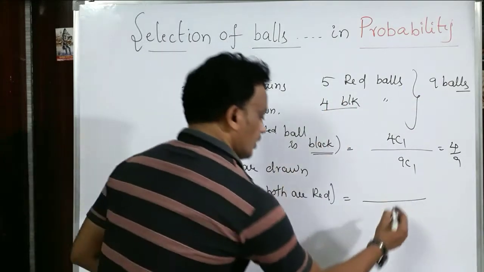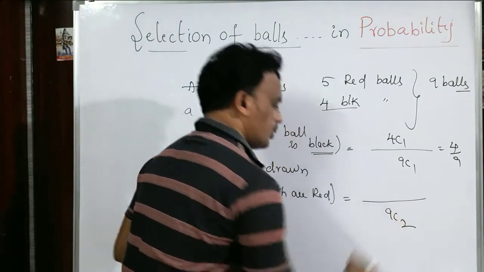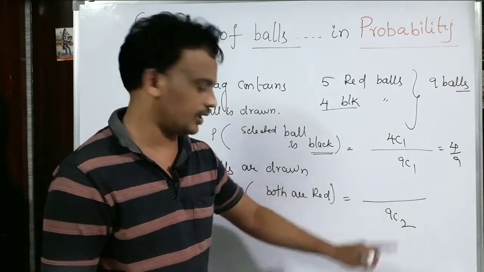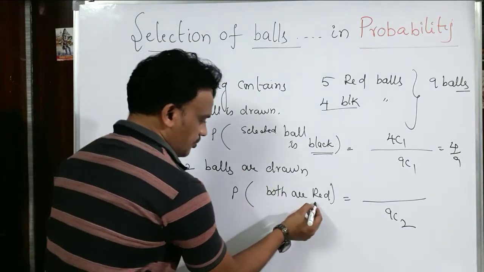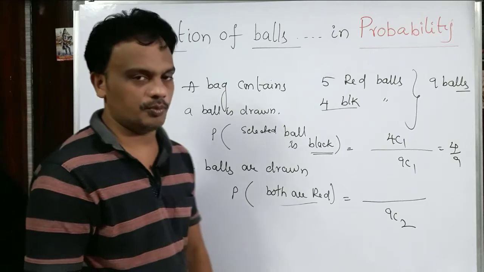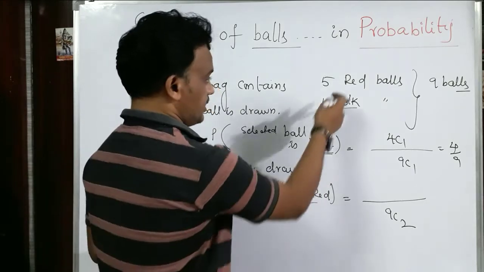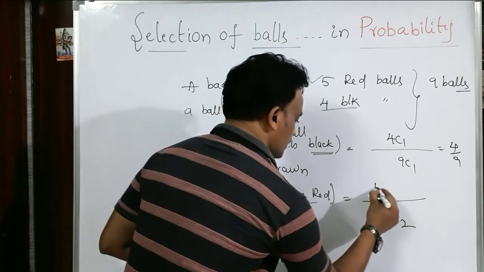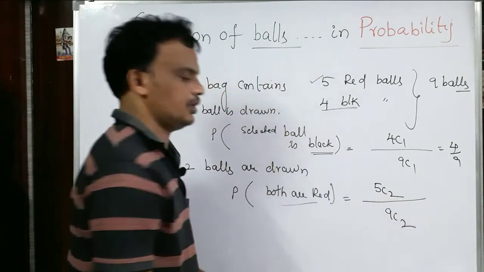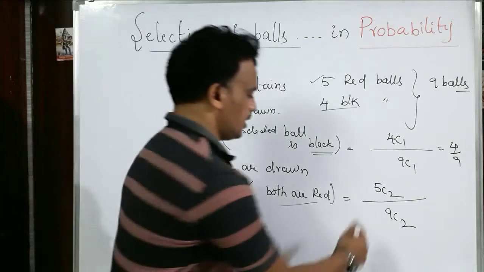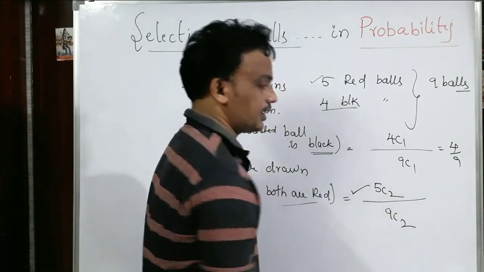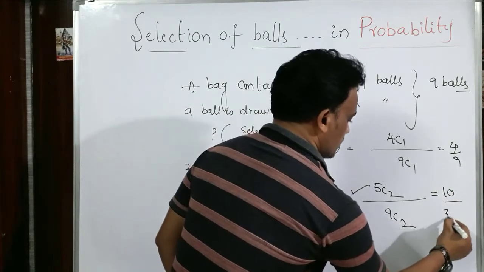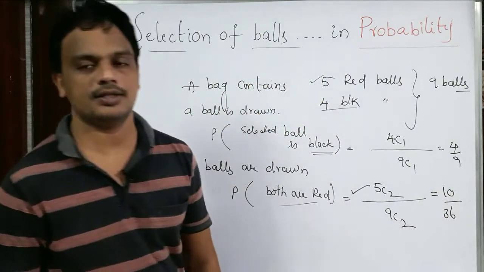From the 9 balls select any 2 balls, you can select in 9C2 ways. The question is the probability of both being red. We have 5 reds, and from the 5 reds you can select any 2. So 5C2 by 9C2. In the calculation, 5C2 is 10 and 9C2 is 36. Like this we will get the answer.